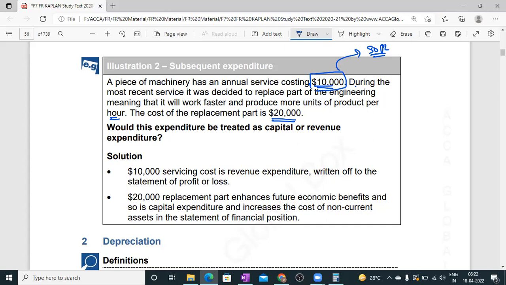So it will work faster and produce more units. So we treat it as a capital expenditure and add it to the cost of the respective property, plant and equipment on the face of the balance sheet, on the asset side under non-current assets.